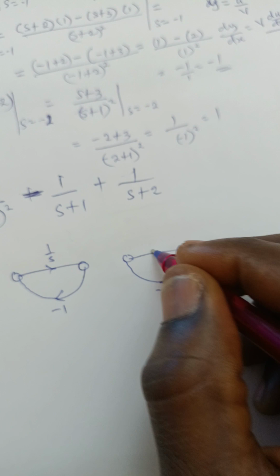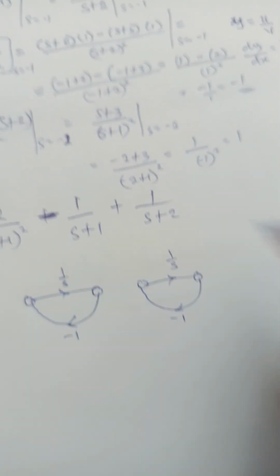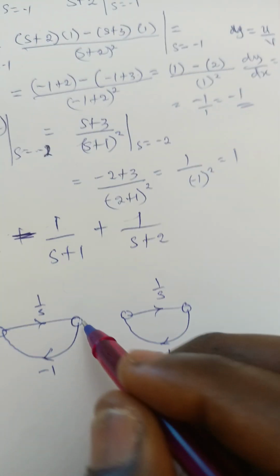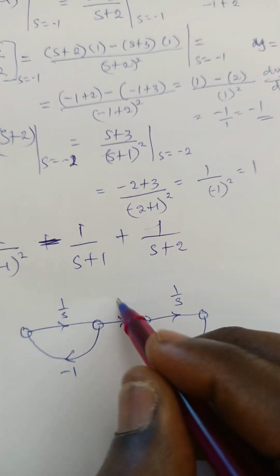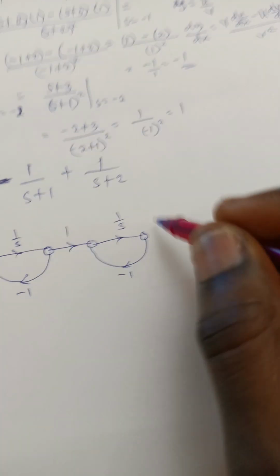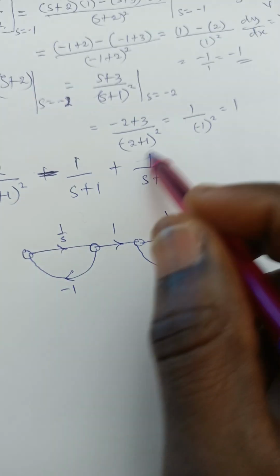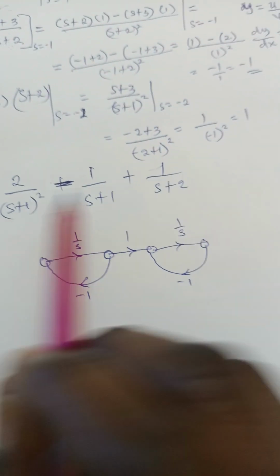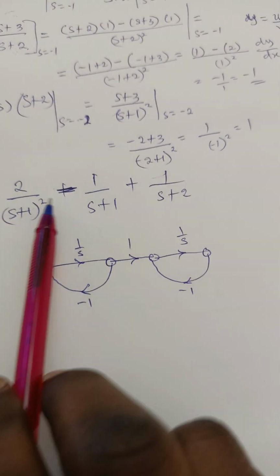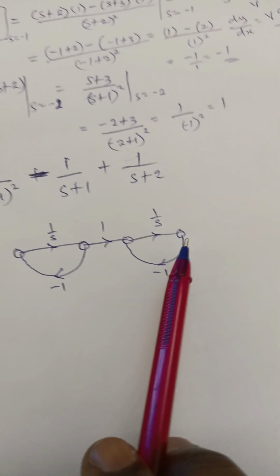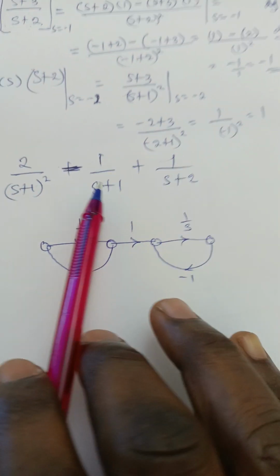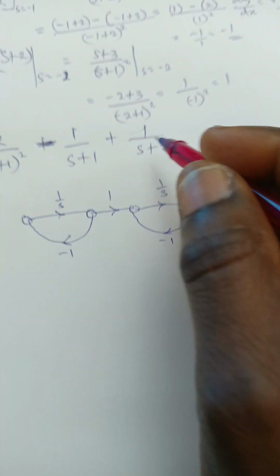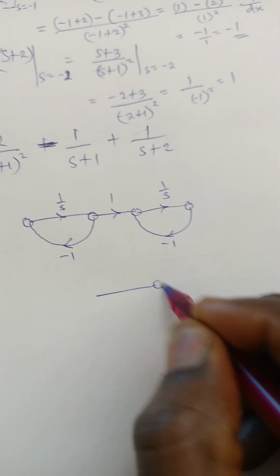So minus 1 over s. I believe that is clear, right? So we join them together with 1 as the joining point. Then this one, since this one is also this one, you get it. But this one with power 2 is what we are representing here. Whatever we want to extract from here, we'll be extracting it from one of these two. So this s plus 2 is going to be here.